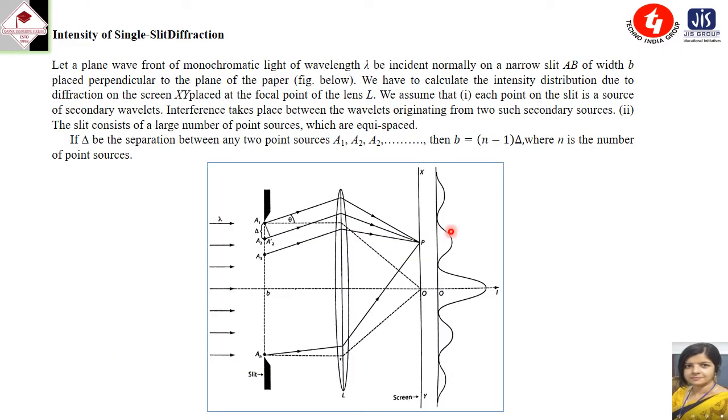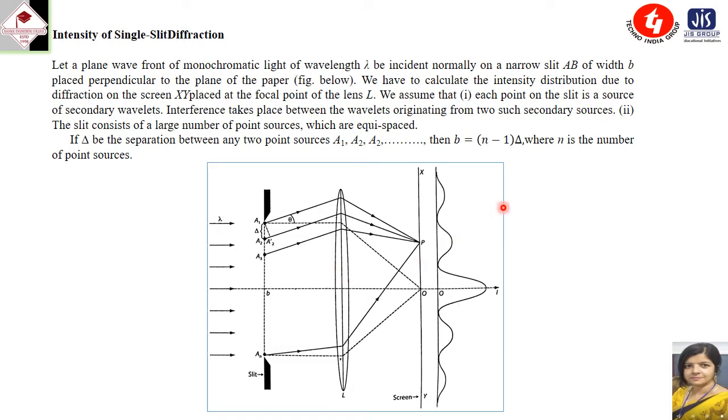Now we are going to calculate the intensity of single slit diffraction. Let a plane wavefront of monochromatic light of wavelength lambda be incident normally on a narrow slit AB of width b. So AB is the narrow slit of width b, placed perpendicular to the plane of paper. We have to calculate the intensity distribution due to the diffraction on the screen XY placed at the focal point of the lens L. So the screen is placed at the focal point of the lens L.